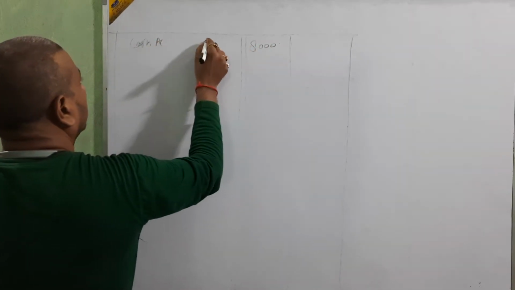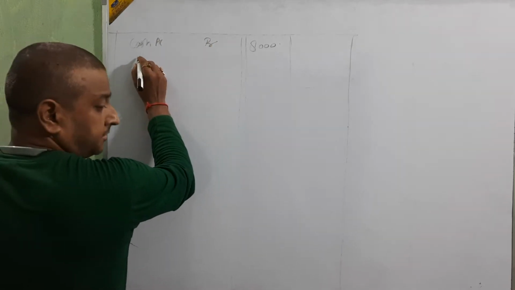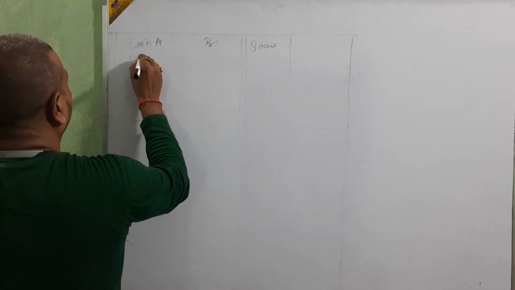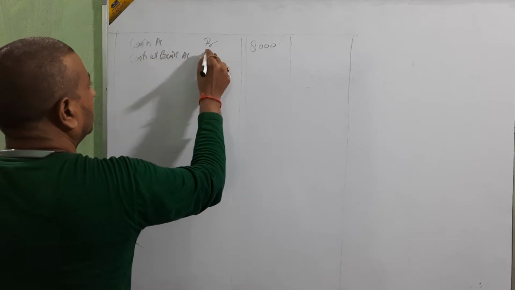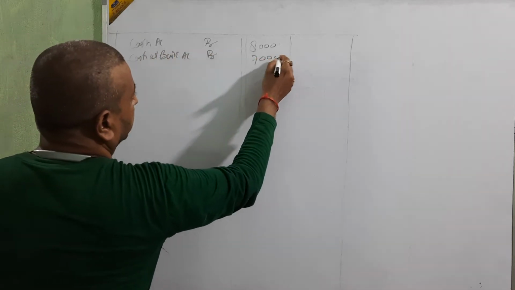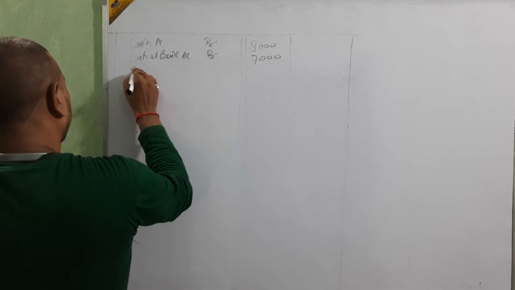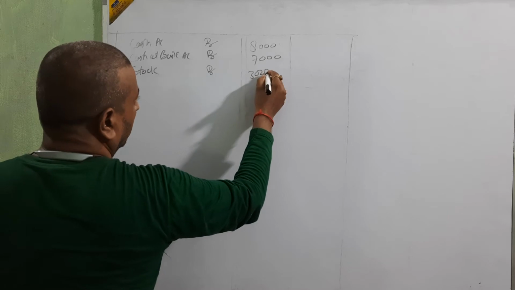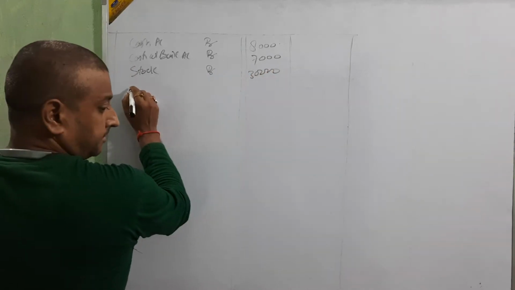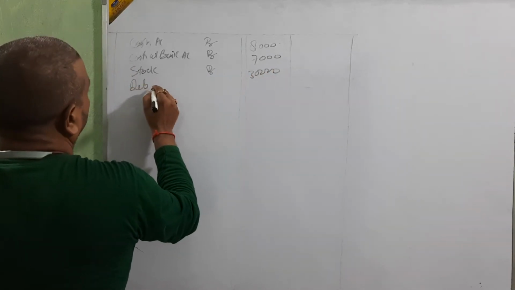Okay. Cash account debit. Next, cash at bank, rupees 7,000. Cash at bank account, rupees 7,000. Okay, next. Stock, rupees 30,000. Stock debit 30,000. Next. Debtors 36,000.